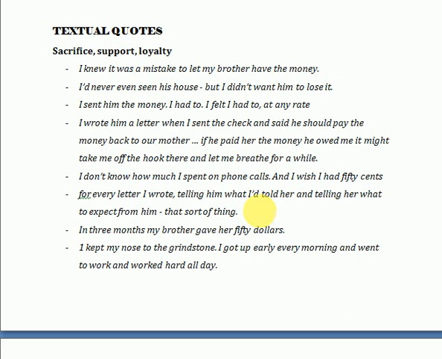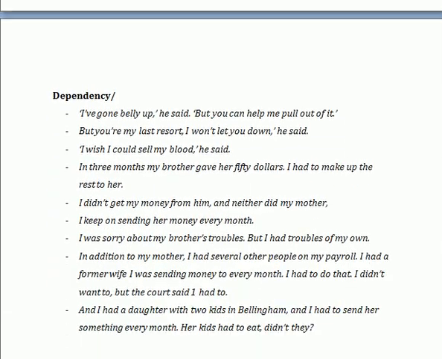The next line, as I already stated, shows that he was a conscientious individual, therefore he used to make phone calls and write letters in order to ensure that things happen the way they are being discussed, committed, and promised. In 3 months, my brother gave her $50. So out of the $500 that he owed to return to the brother and, in a way indirectly, to the mother, he gave her only $50. And I kept my nose to the grindstone. I got up early every morning and went to work and worked hard all day in order to support his family. That was a kind of sacrifice made by the narrator for his family.